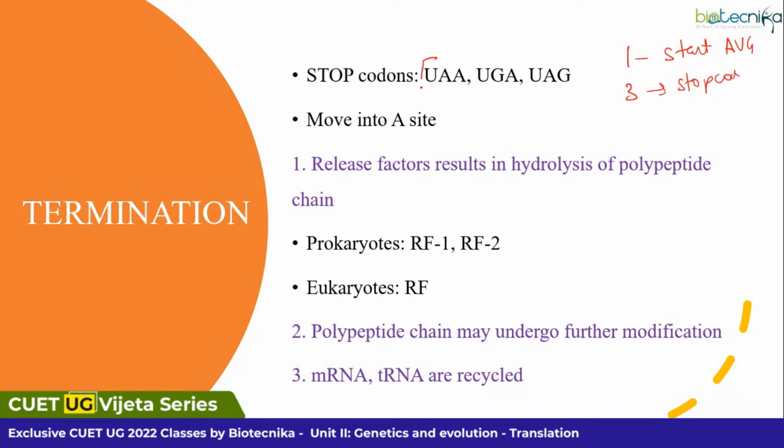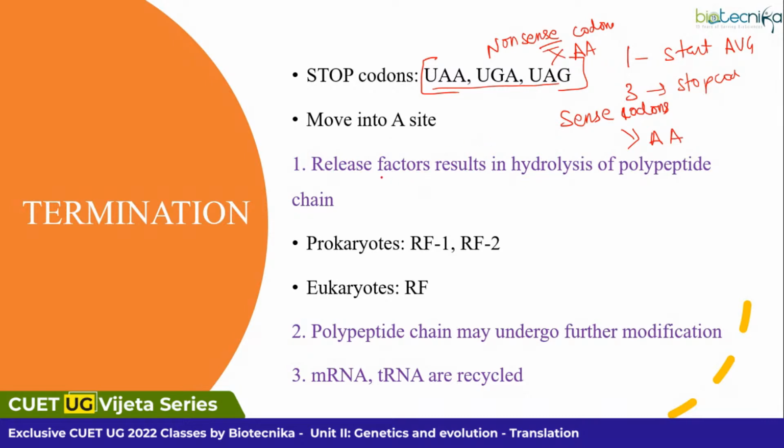And the stop codons are otherwise known as nonsense codons. Nonsense codons means what? That does not make any sense. That means it does not code for any amino acid. So excepting these three, the remaining codons will be considered as sense codons because they are making sense, meaning they are able to code for specific amino acids, right?